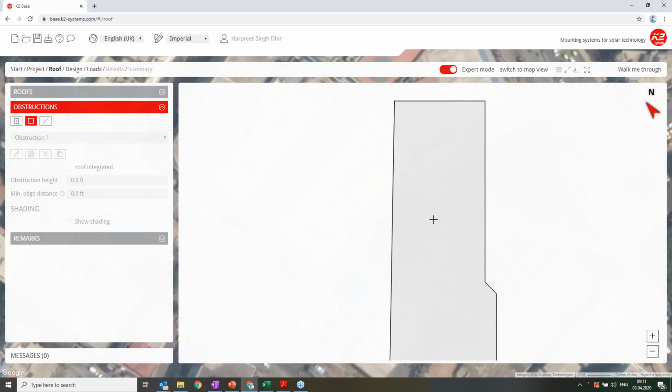Click on this rectangle obstruction. It's showing in feet. I want it in meters, so we'll go to metric and draw again.